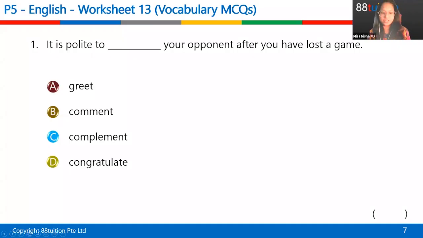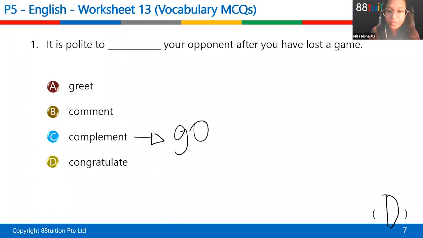What is the answer for the first question and why? D, congratulate. Yes, very good. Why? Because compliment is like, I think is something bad. Oh no, compliment is not something bad. Compliment means something that goes well together, like when you do it together, it goes well. For example, my best friend and I are great compliments for each other. Whatever she's good at, I'm very bad at, and whatever I'm bad at, she's very good at. So together, we go well together. So compliment means people or things that go well together.